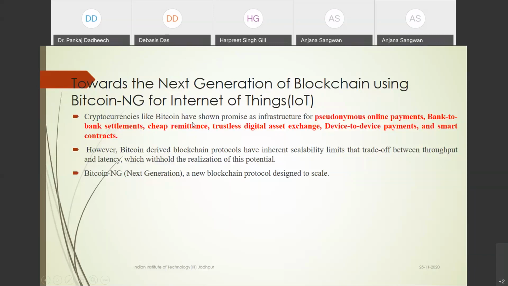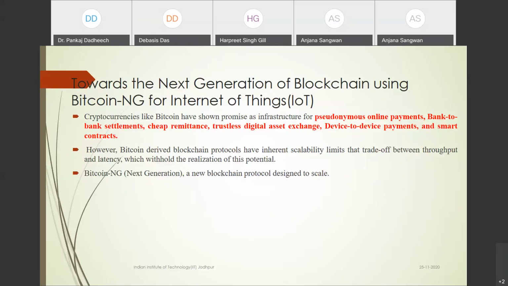Bitcoin NG is suitable for IoT applications, and our protocol is also more suitable for IoT applications, because some drawbacks we also resolved in our protocol. So I'll explain this here.